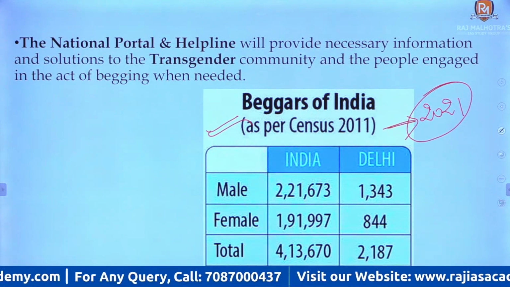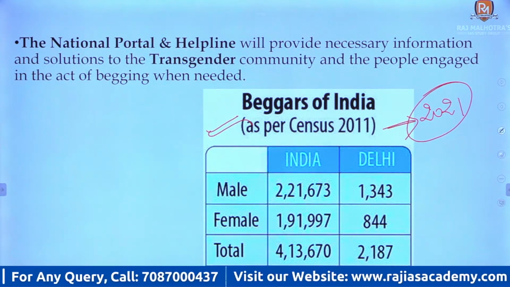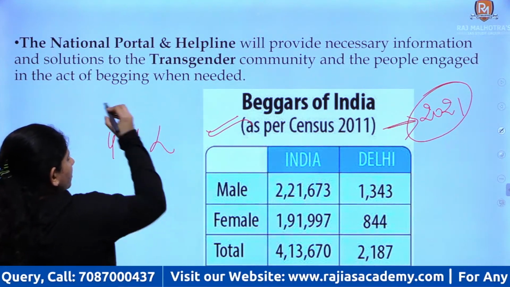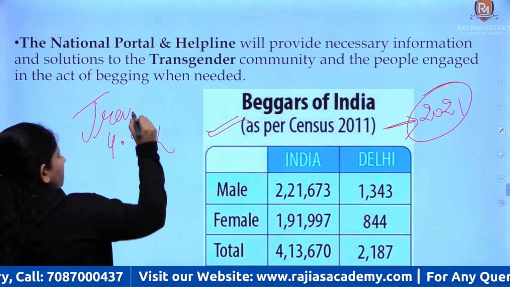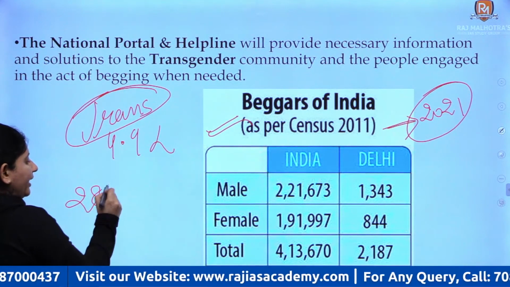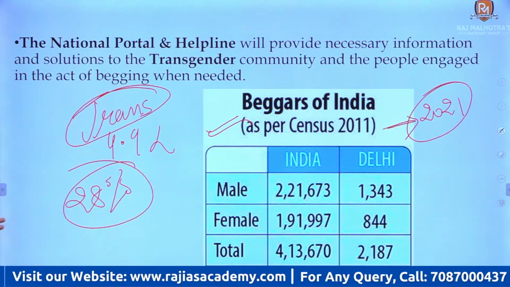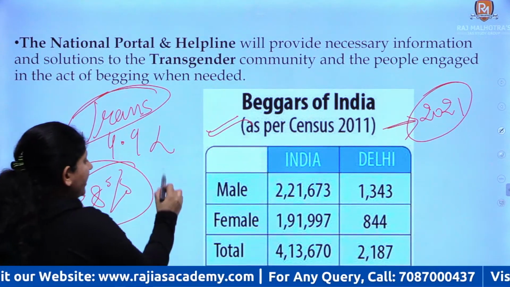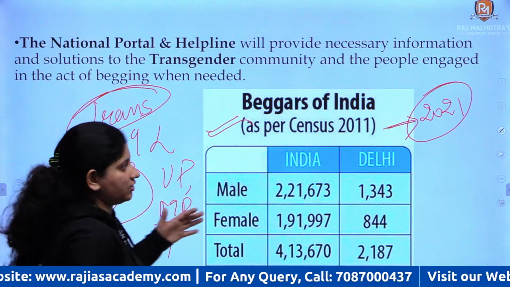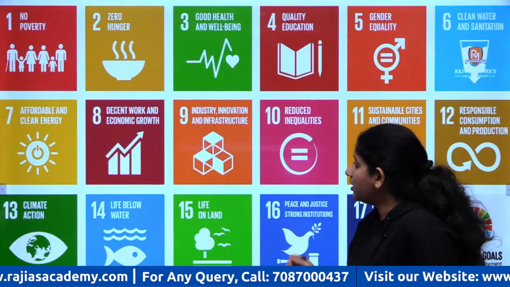Also, if I talk about transgenders, the Census of India 2011 says there are about 4.9 lakh transgenders in India, comprising about 28% of the population, right? And their numbers are very high in UP, MP, Andhra Pradesh, etc. So this is the data you can use while compiling your answers, right?